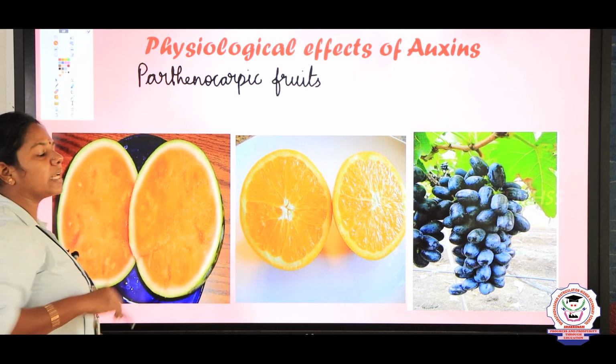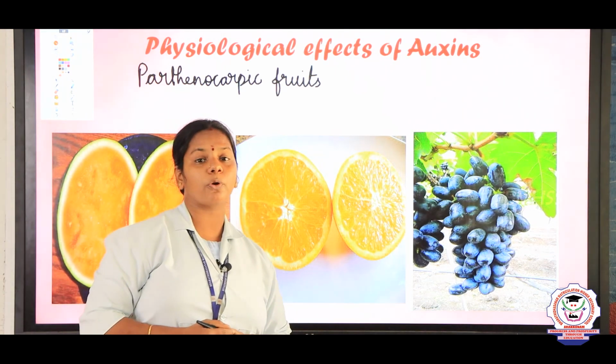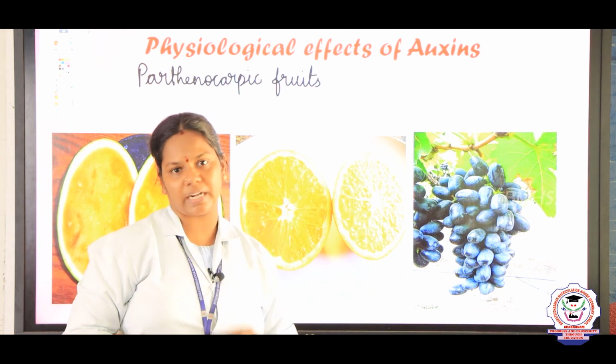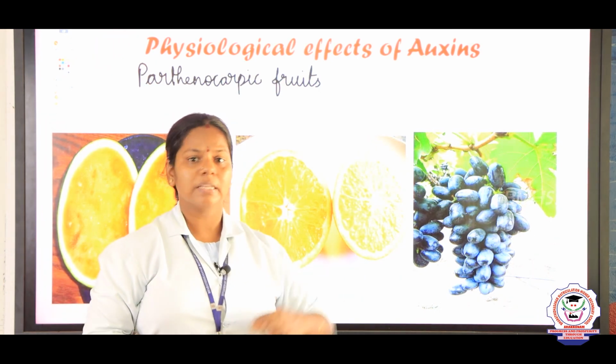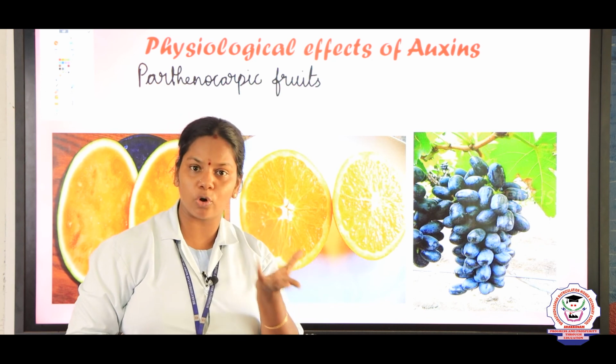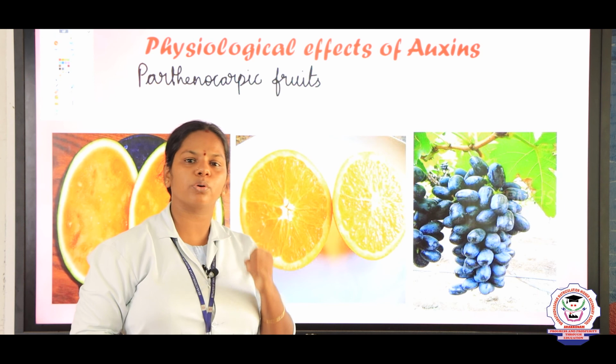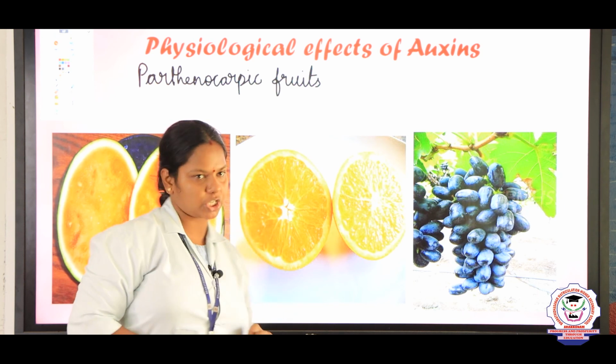Another important effect of auxin is that it also promotes abscission. Abscission, I told you already, right? The withering of leaves. After aging, the leaves become yellowish and get withered off from the plant. So auxin is also responsible for abscission.